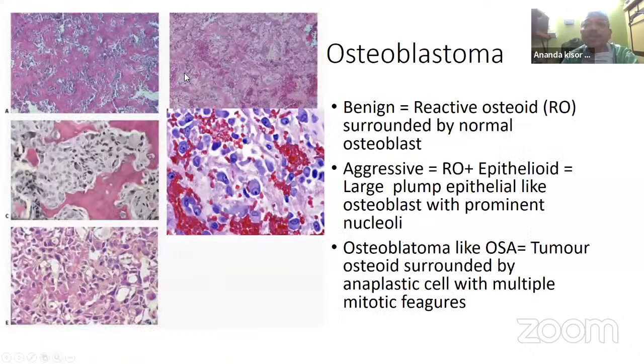So this is osteoblastoma. Basically the size is much larger than the osteoid osteoma, but the characteristic is the same. This is the osteoid formation, and at the bank of the osteoid river there are some osteoblasts, but it may be benign or it may be aggressive. So how do you know it is aggressive? See, these are the aggressive osteoblastomas. Some cells are very plump, very large cells, with a nucleus with prominent nucleoli.